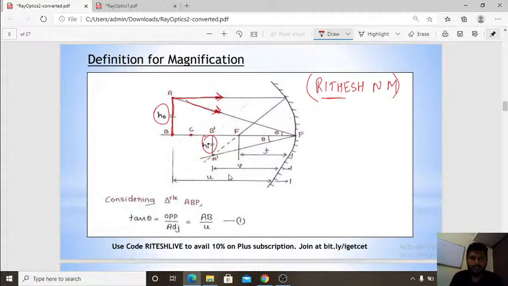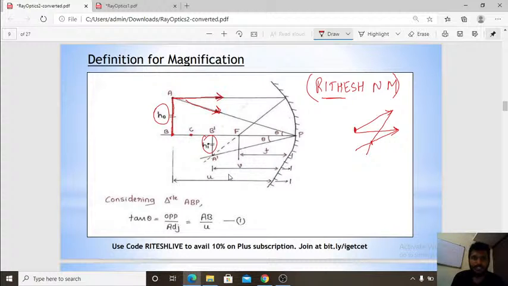At least a minimum of two rays should follow to get the image of the object. If there is a point object, two rays need to follow, so that they are reflected back such that the meeting point will be the image of the object.